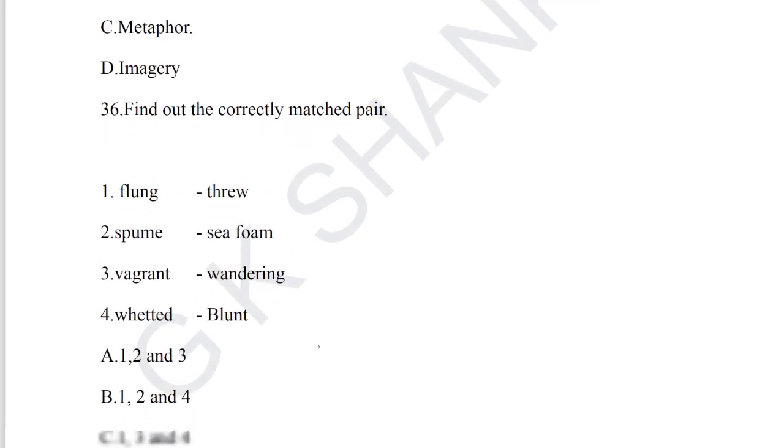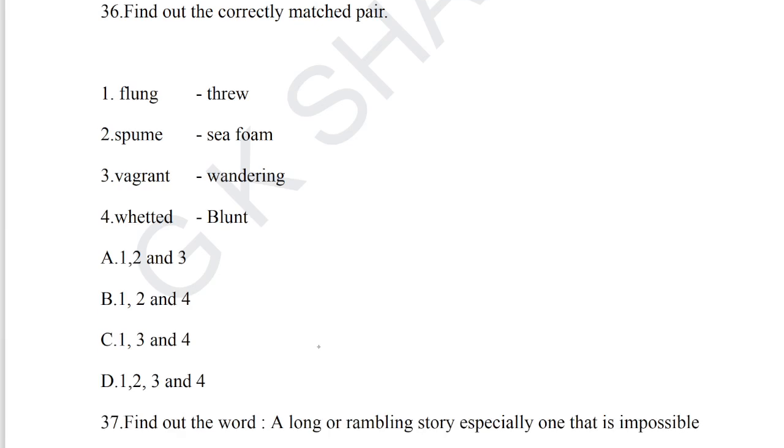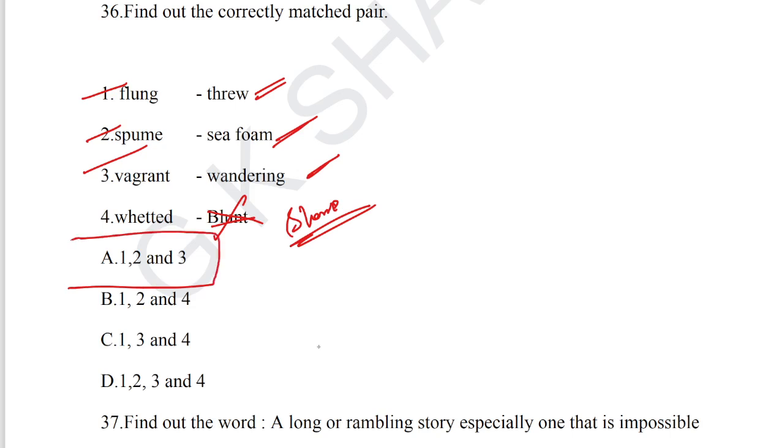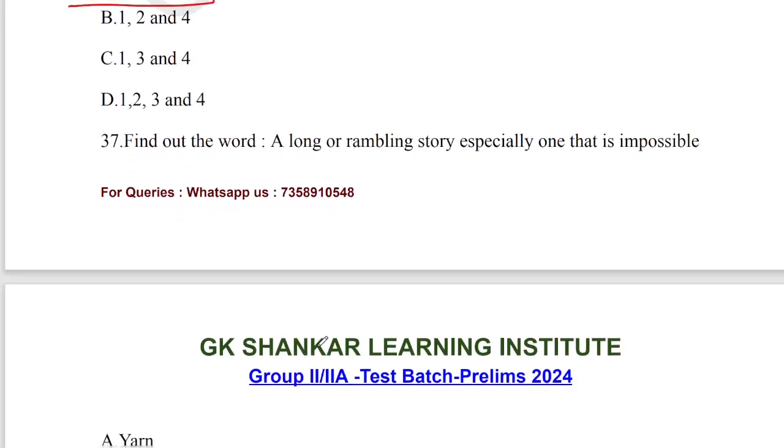Let's go for question number 36. Find out the correctly matched pair. Flung means thrown. Spume means sea foam. Vagrant means wandering. Whetted means sharp, not blunt. Thus pairs 1, 2, 3 are correct. Option A is the correct answer for question number 36. Let's go for question number 37.